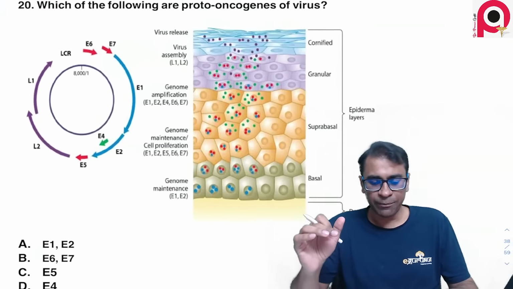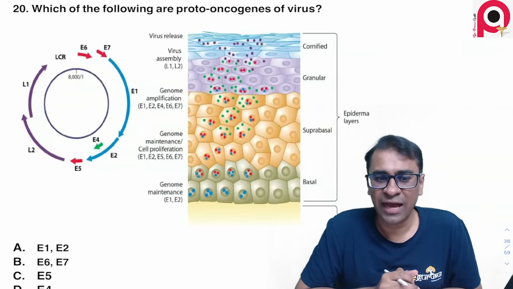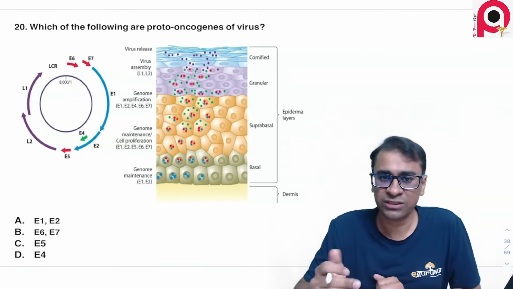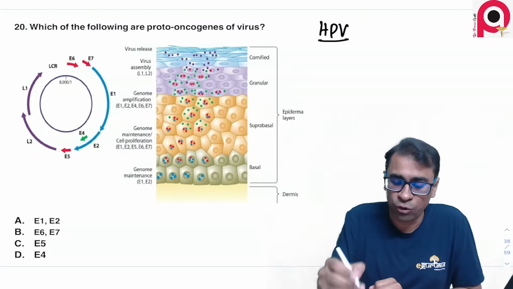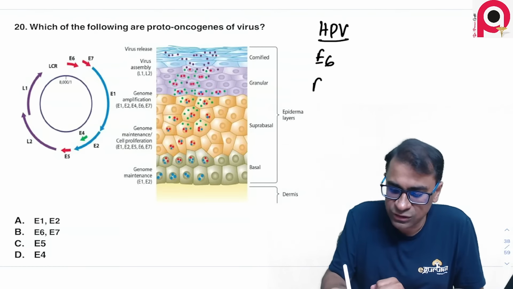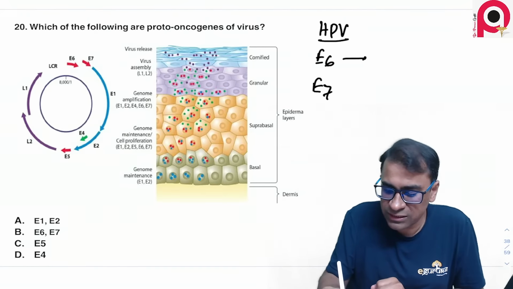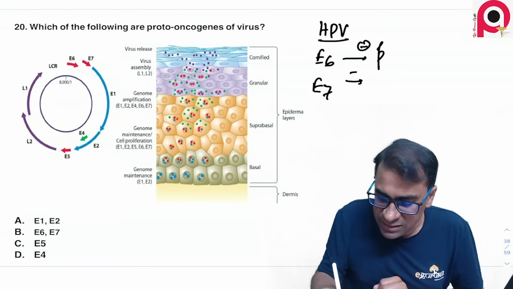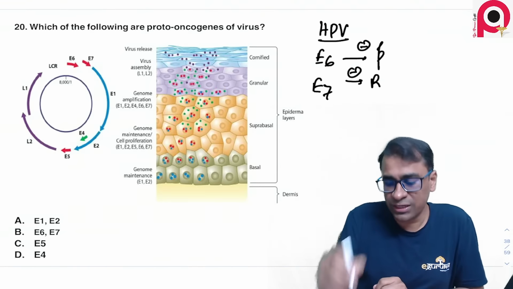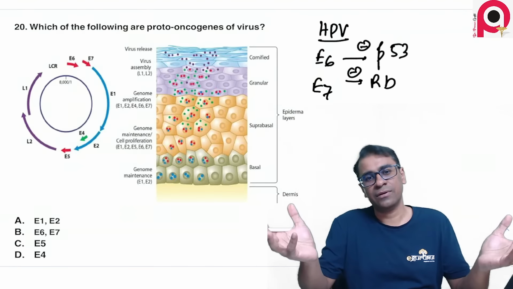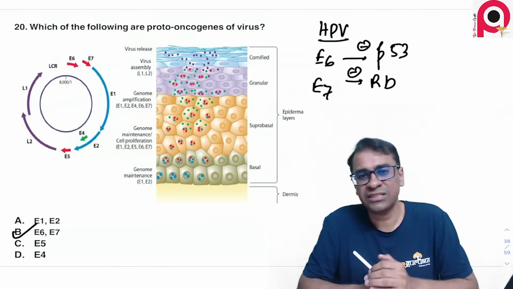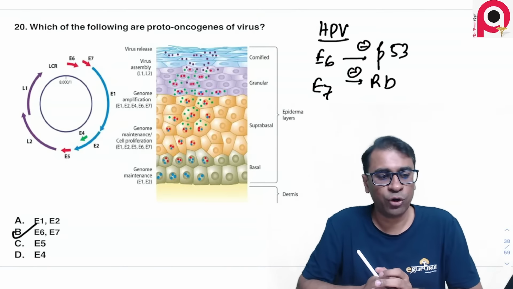The following are the proto-oncogenes of a virus, and I think you all might have understood this. It's talking about the human papilloma virus. So in my class I always tell you it's very easy to remember, remember E6 and E7. E6 inhibits P and E7 inhibits R. So E6 inhibits P53 and E7 inhibits RB gene. That simple case of E6 and E7 belongs to the human papilloma virus.